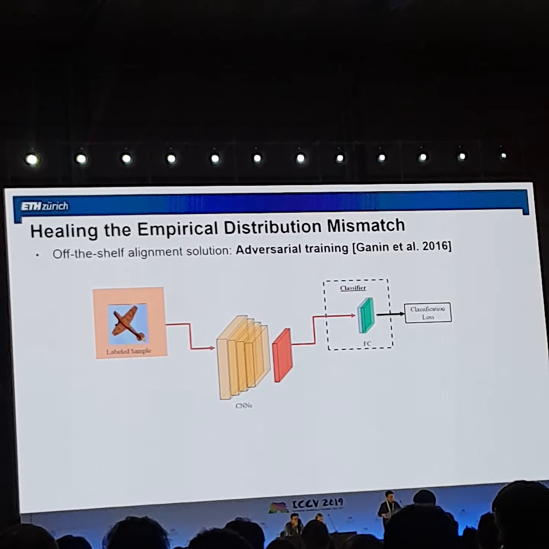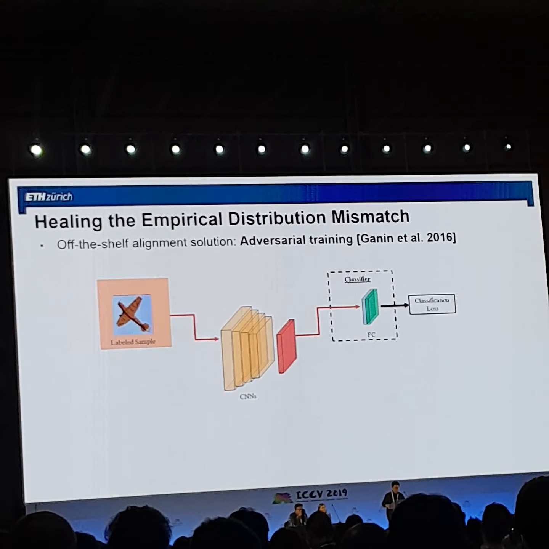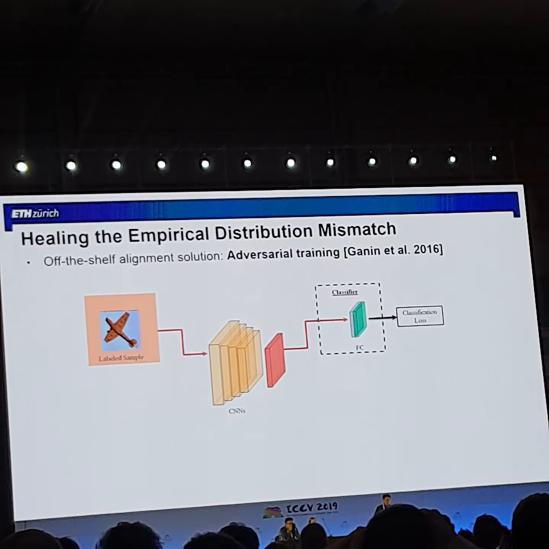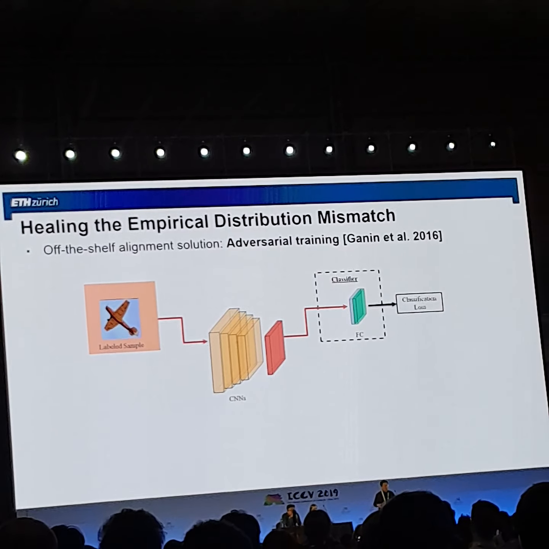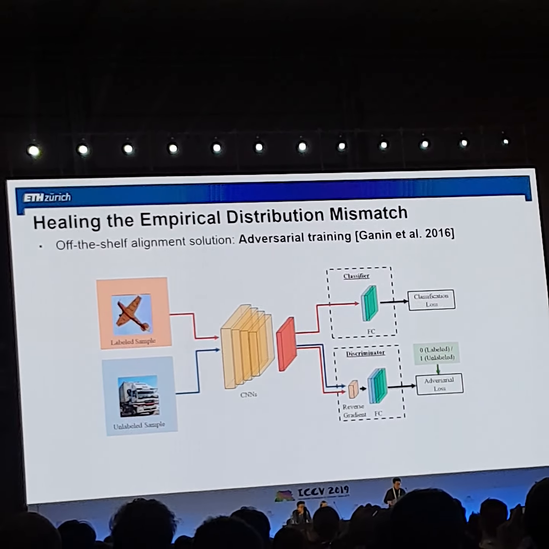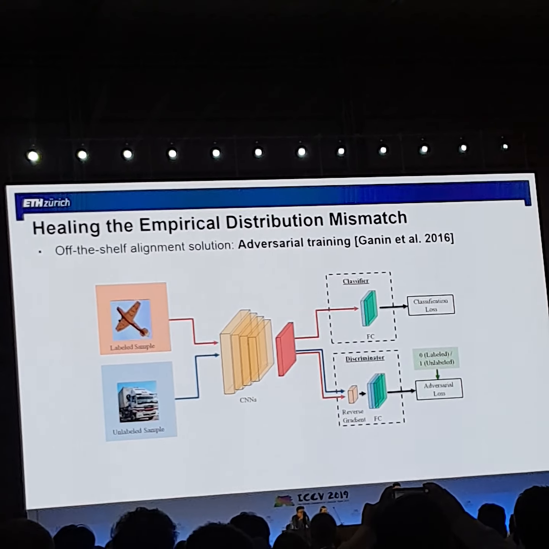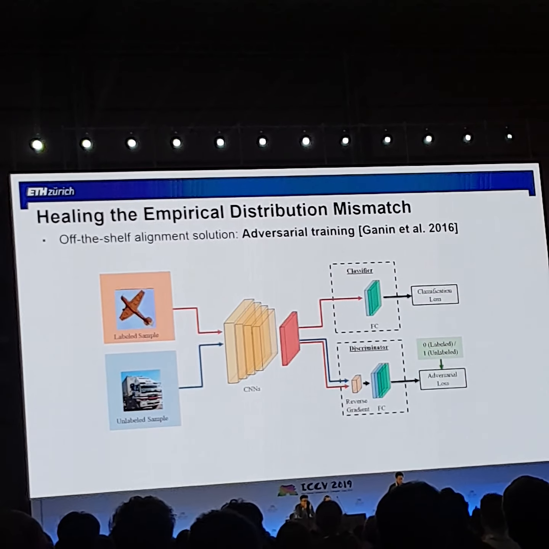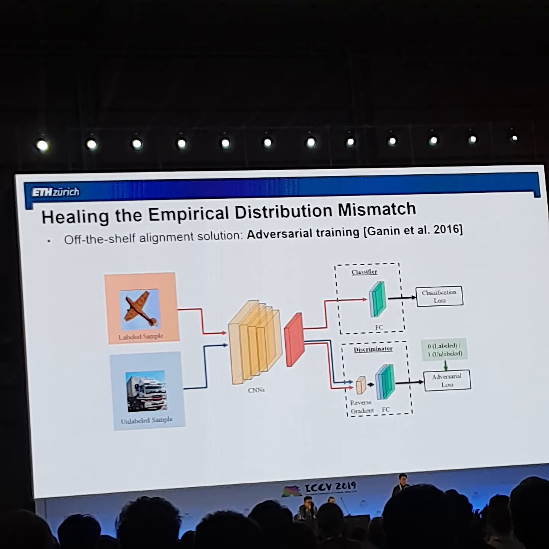To heal the empirical distribution mismatch, we propose to use off-the-shelf alignment techniques from domain adaptation. The network contains two branches. The classification branch classifies labeled data and calculates the classification loss. In the additional branch, we treat labeled and unlabeled data as two different domains and make use of a discriminator to enforce the feature extractor to generate well-aligned features. The adversarial training is implemented by using a gradient reversal layer, and the key idea is similar to a GAN.